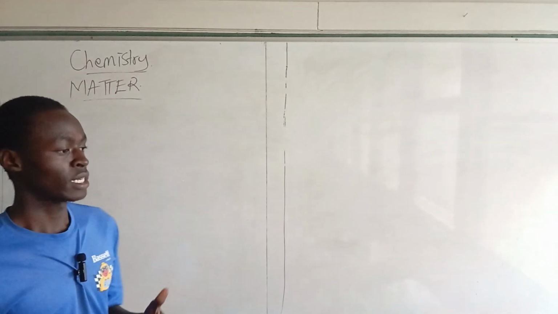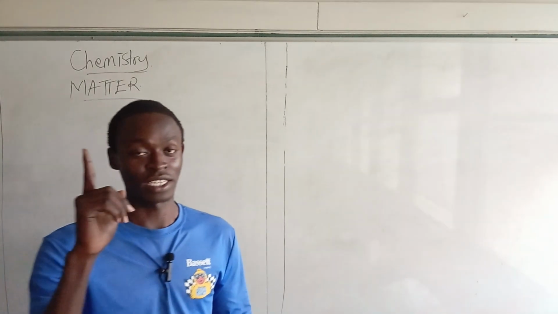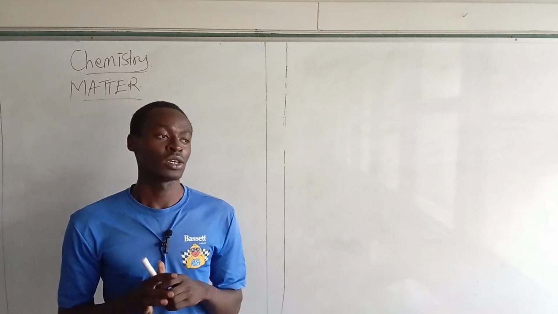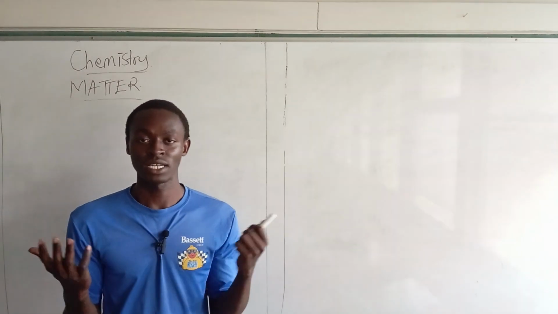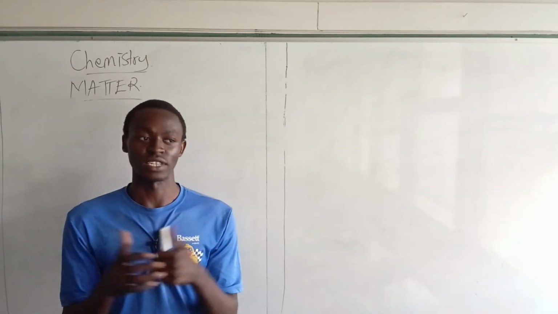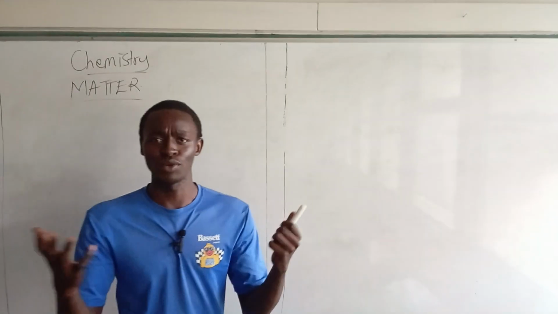So, already under state of matter, we've learned of the three states of matter. We've learned of the changes of state of matter and the properties, even the characteristics, and even what leads to the change in state of matter. And now in this next class, remember I told you that we're going to learn the pure substance.